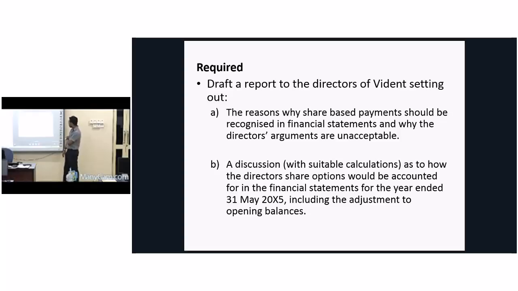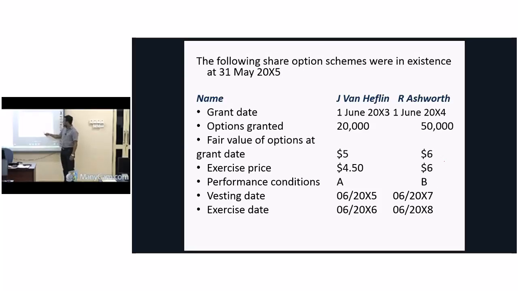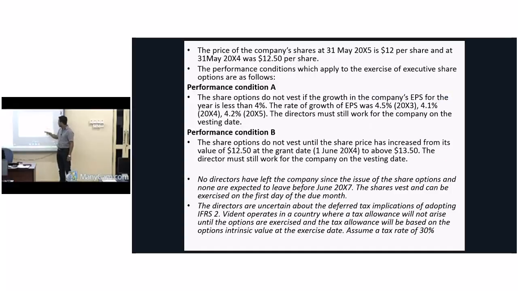Right. Now at the end of year one, we didn't see the date. The vesting date here will start in 20x5. The exercise date is at the end of 20x6. Here it will start in x7 and end by x8. Now what is the value of this? We will complete it first. Now the exercise price is 4.50. What is the price? Earning per share is how much now? 4.2. What is the first point? First condition.